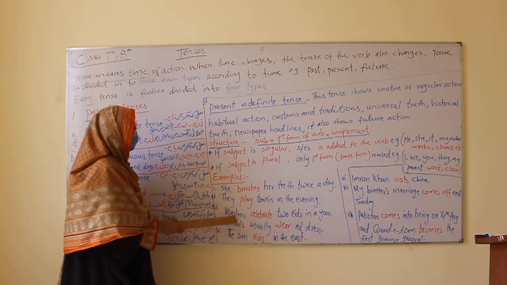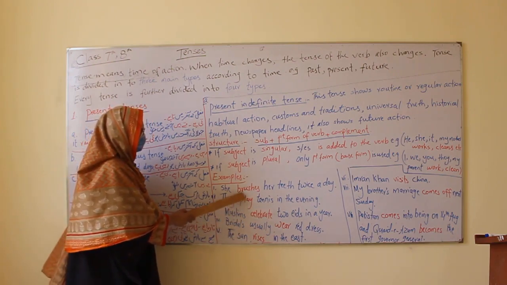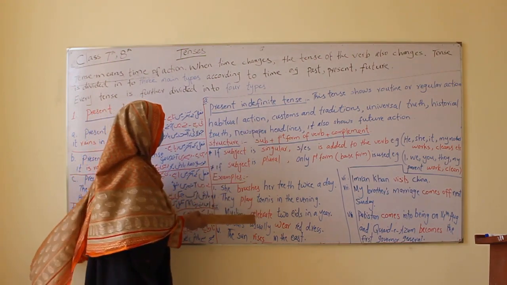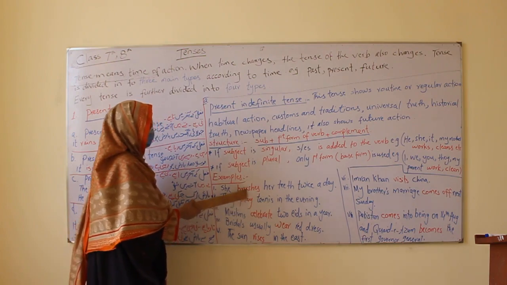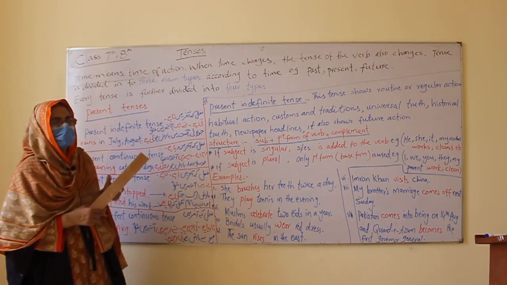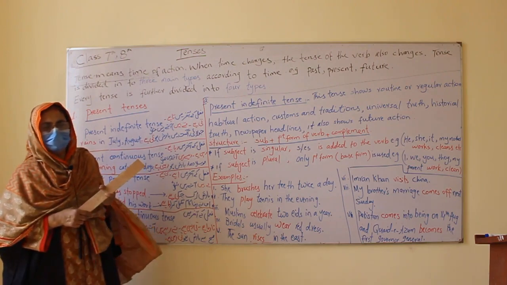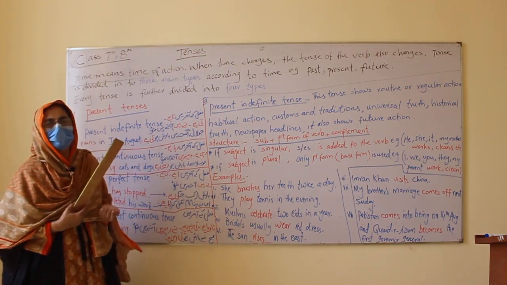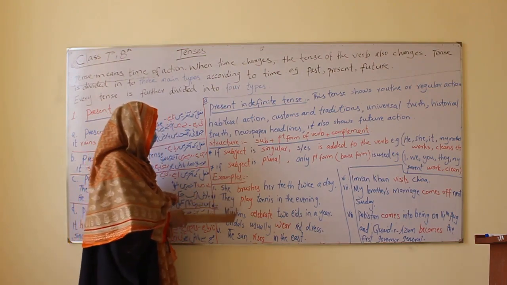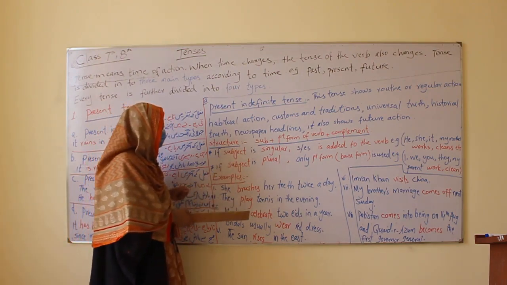Again, see, these are the examples of regular action and habitual action. Brushing teeth is regular action. Whatever is habitual, that is regular also, because what are your habits? They are done again and again, repeatedly. What you like, you do that again and again. So regular and habitual are almost same.